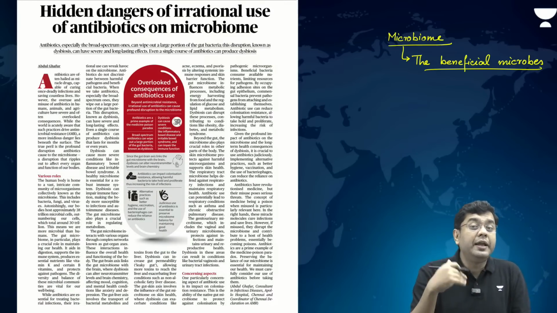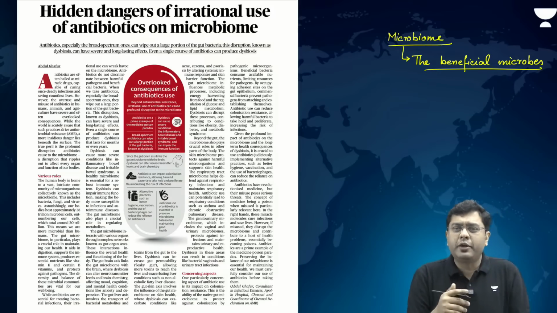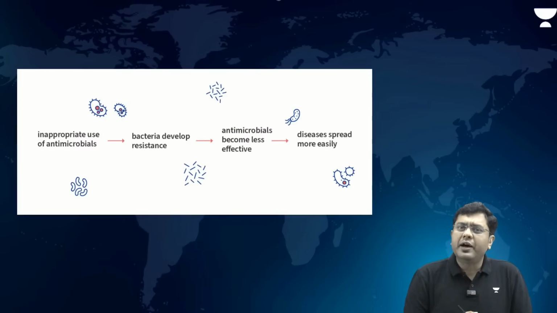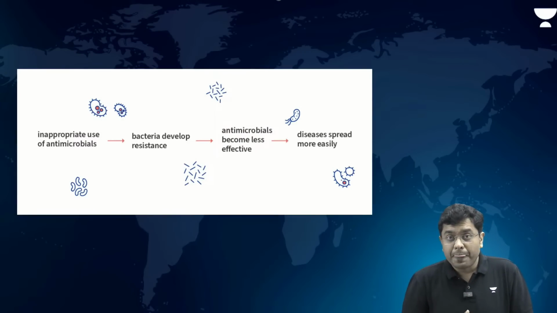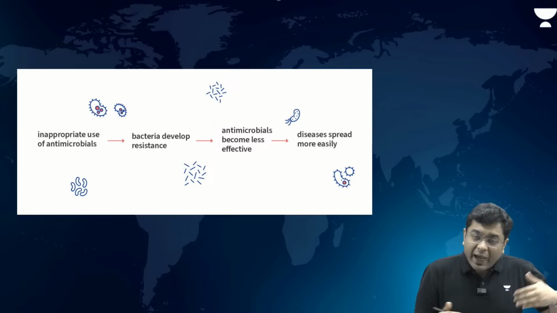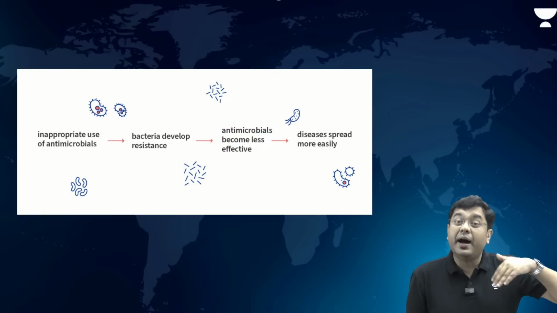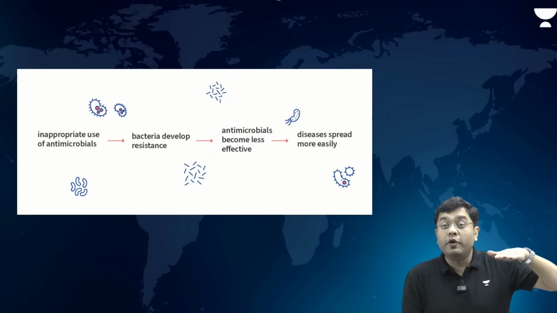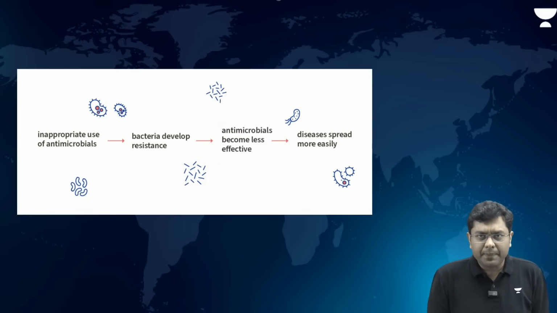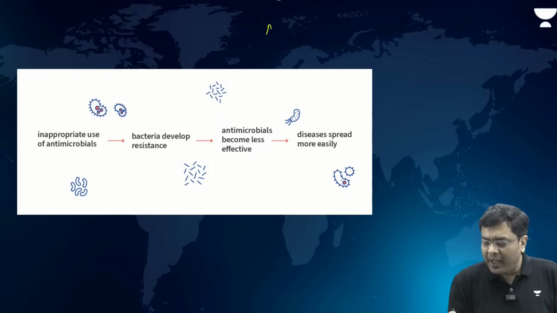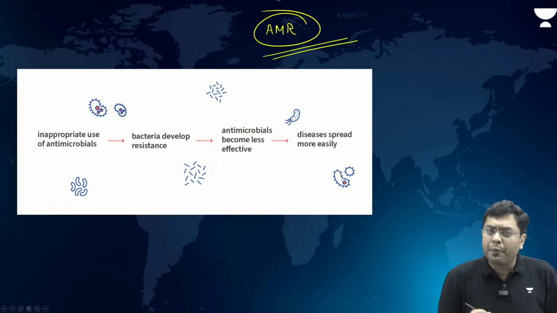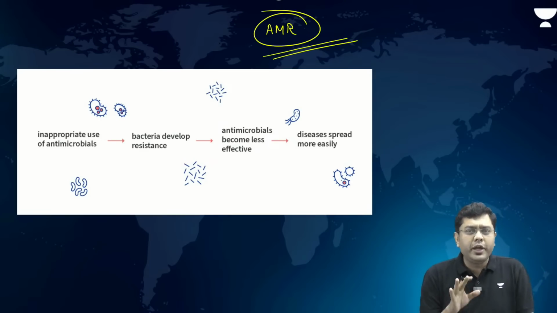Now, regular popping in of these antibiotics will make those microbes resistant to the drugs. So the next time when you fall ill, those drugs or those medicines won't work anymore, because your body is now immune to the antibiotics that you have taken. So as a consequence, you will have to be administered a higher dosage and a higher grade of antibiotics. As a consequence of that, the body will take a long-term hit. So that is what we refer to as AMR or antimicrobial resistance. This is one of the most prevalent problems that the world in the 21st century is going to face.